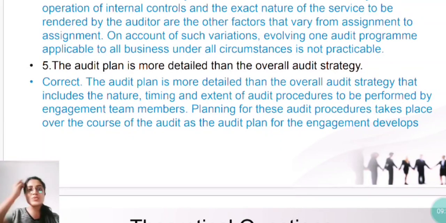Next, the last correct or incorrect for this chapter, and then we will move on to the theoretical questions. The audit plan is more detailed than the overall audit strategy. So yes, it is correct. This can come in your MCQs. That includes the nature, timing, extent. So the audit plan includes nature, timing, extent of audit procedures.